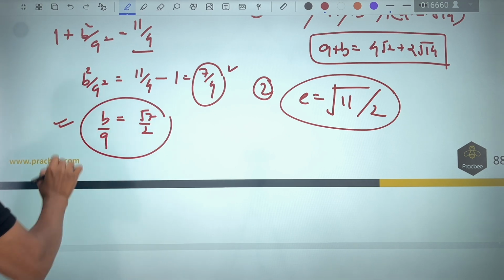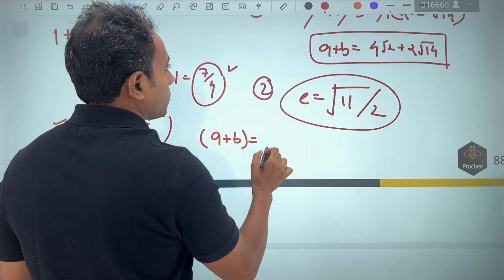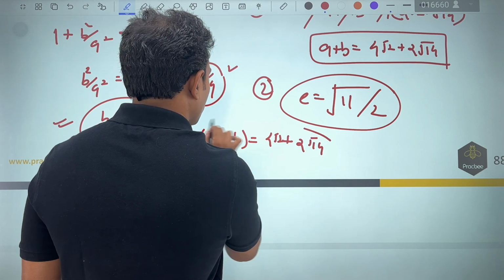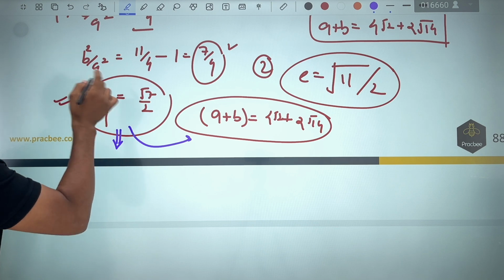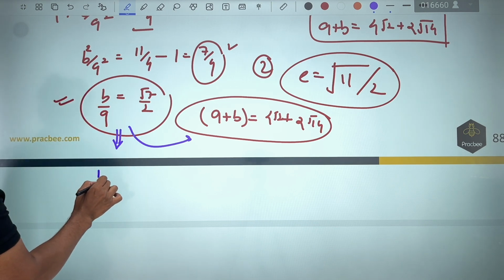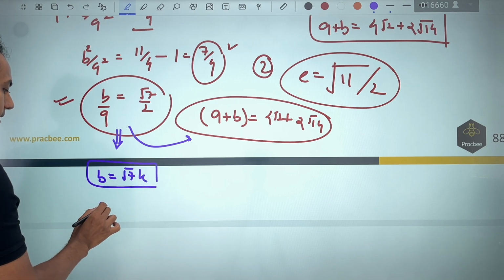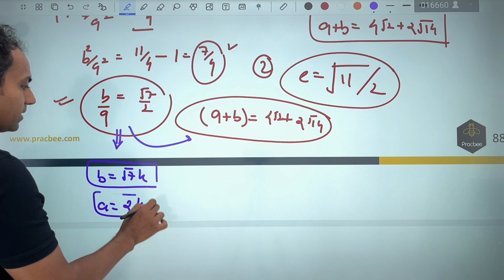Now this is important because now we have this relation. Another is a plus b equal to 4 root 2 plus 2 root 14. We can use both of these. Next, we want to solve these two. For solving, I can use a very intelligent idea. I can take b as root 7 k and a as 2k, and then substitute here.